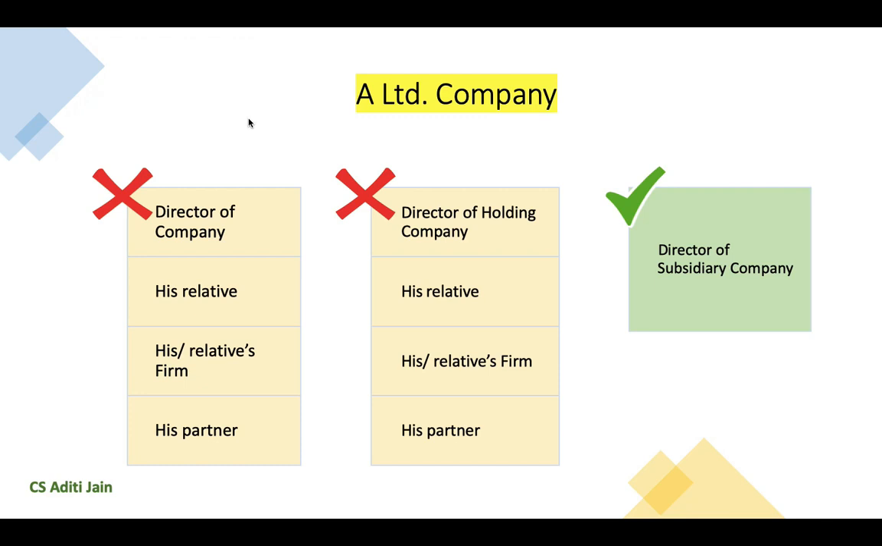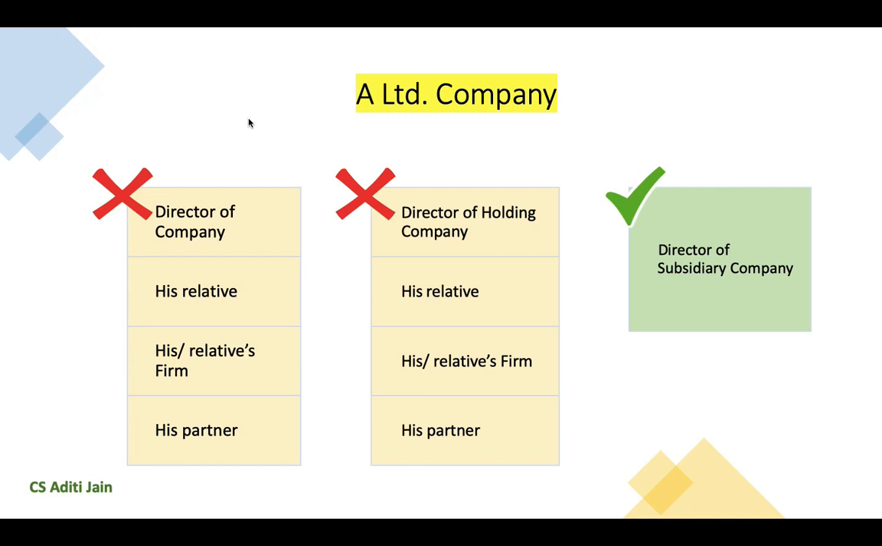Now let us understand it a little better. Who are the persons who have been restricted to take loan from the company? First, if there is a company A Limited, then its director, the relative of such director, a firm of such director or his relative. And if the director is a partner in any firm, then the partner of such firm as well.